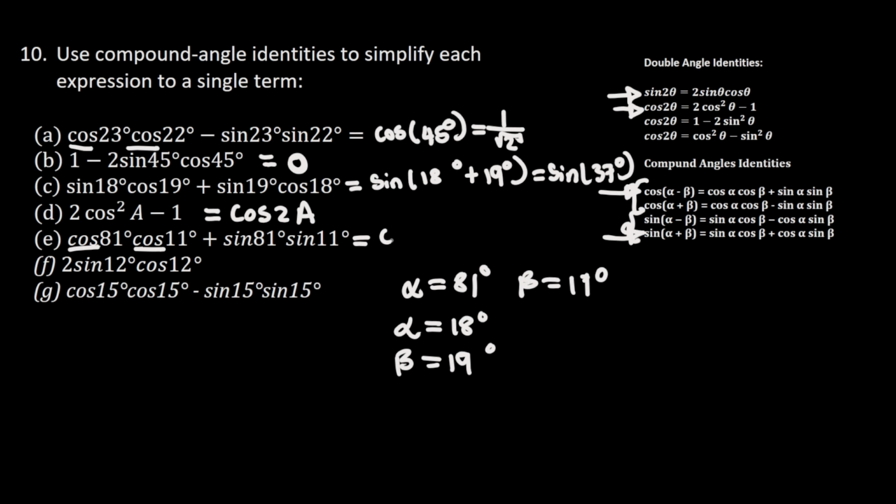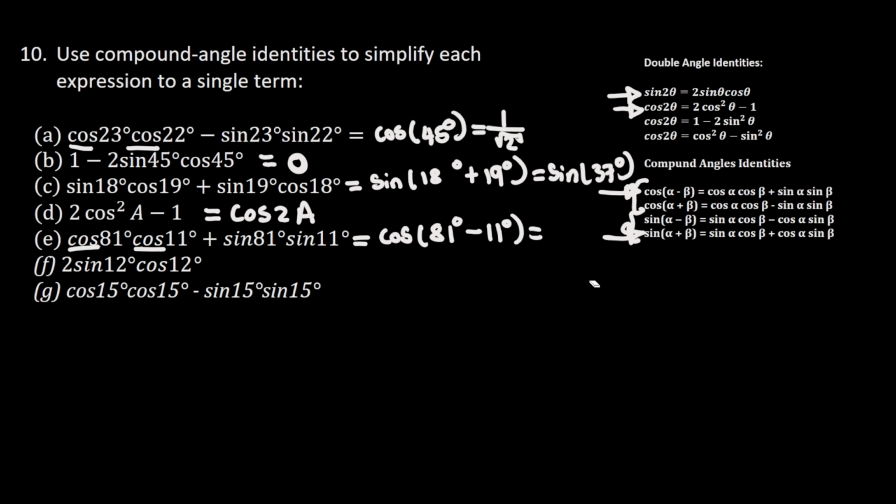And this is going to be equals to cos of 81 degrees minus 11 degrees. 81 minus 11 is 70. So this is going to be cos of 70 degrees. So my answer here is going to be cos of 70 degrees.